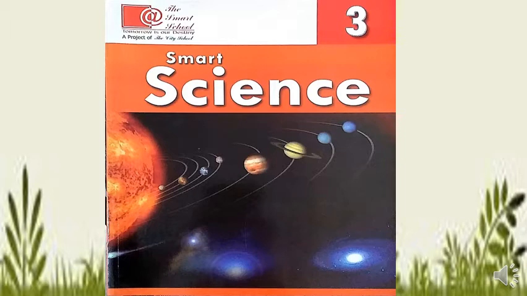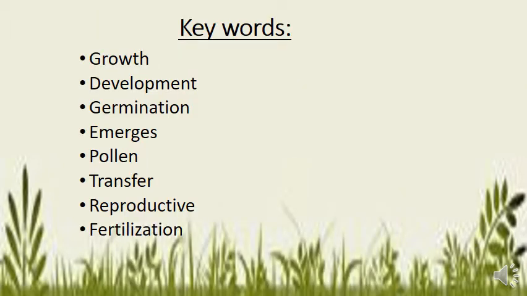Now another thing that we discussed was how we plant a seed and how the germination process takes place. When the seed absorbs water, it swells. When we plant the seed and put it in water, the swelling starts, and then the outer layer of the seed coat bursts, meaning it splits, and a small plant comes out of it. The small plant emerges out, that is called the seedling, and this process is called germination.